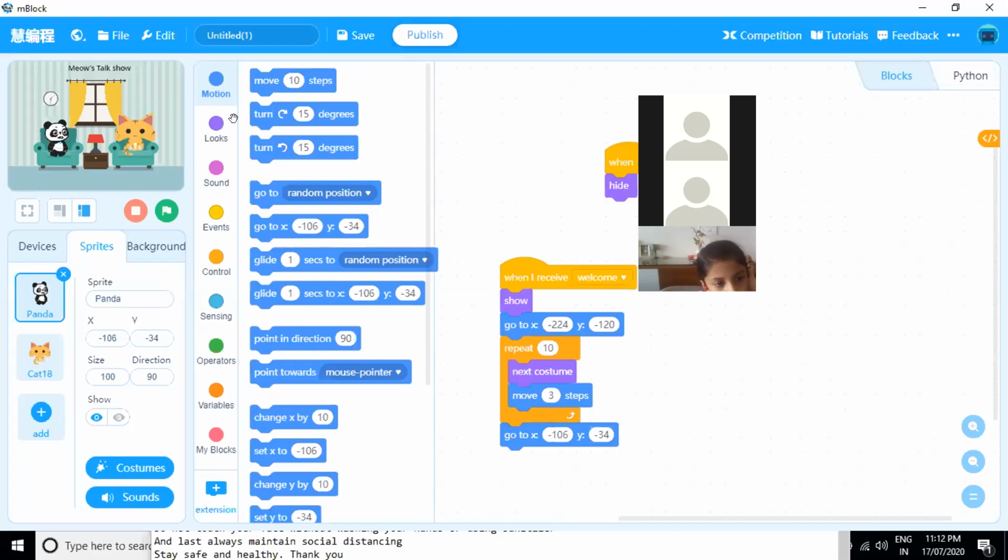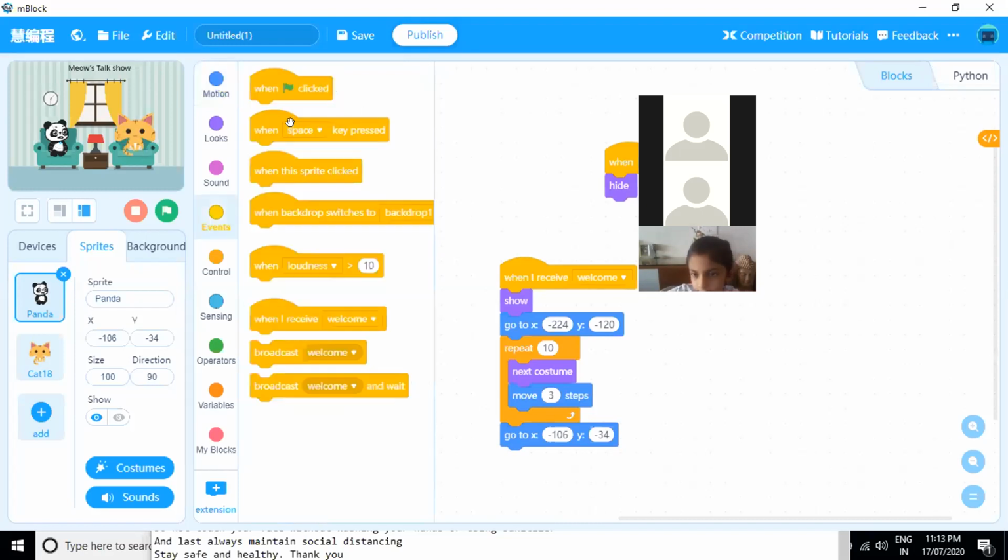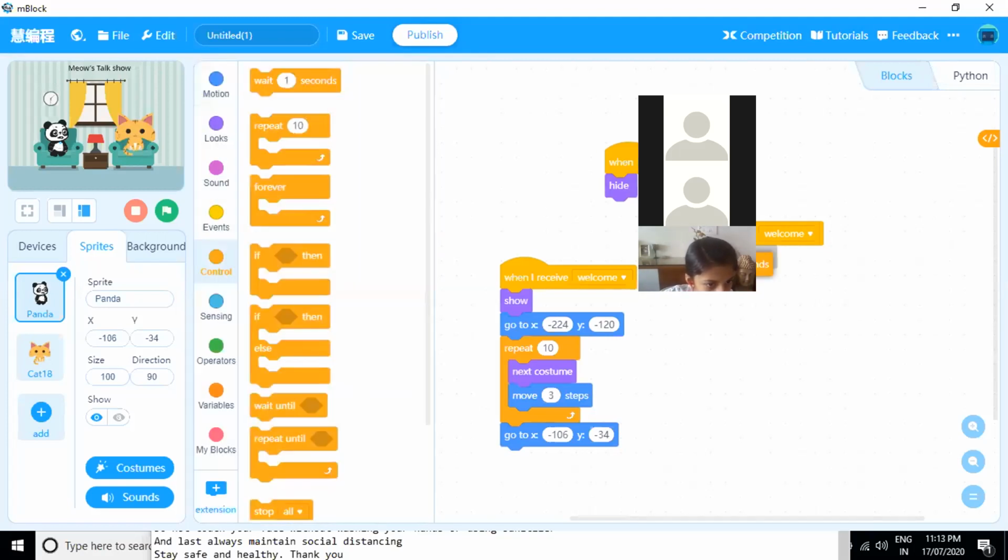thank you for having me here. Okay. So for that again also we have to add a script for panda. So what we will do, we will go to events and when I receive welcome, wait for some seconds. So we want our panda to come and sit on the couch. So we will use here wait for few seconds. So for example, panda will take 3 seconds to sit on the couch, and after that